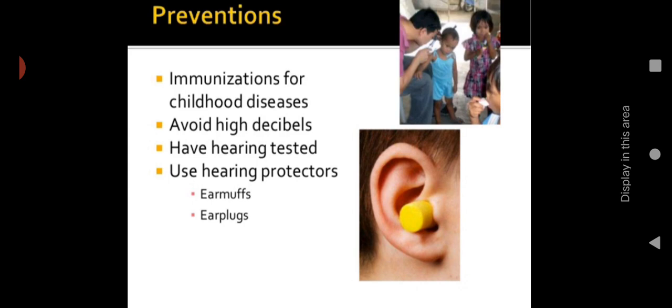Then use hearing protectors. If you are in an atmosphere where loud sounds are there, try to use ear protectors like ear muffs or ear plugs. You can cover the ear, or you can keep ear plugs so that too much loud or noisy sound will not enter the ear. It can prevent hearing loss.